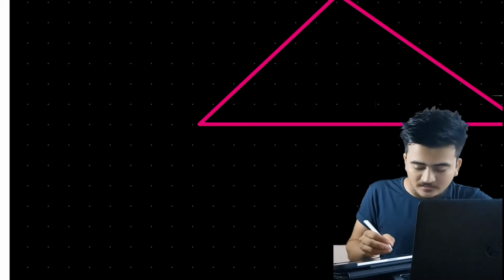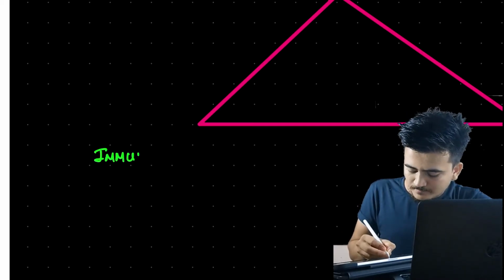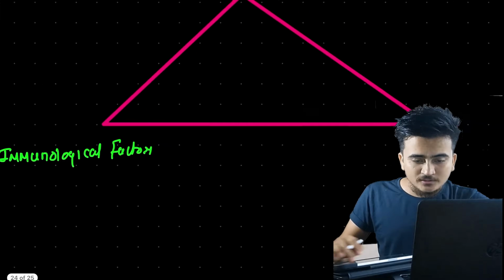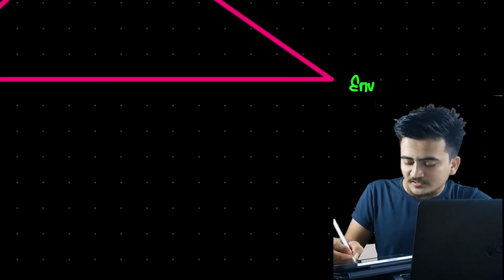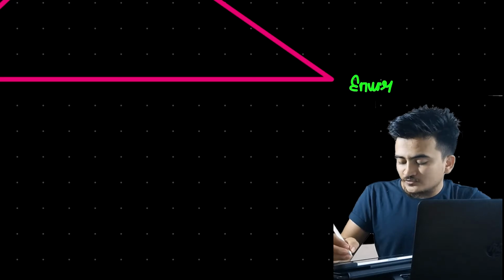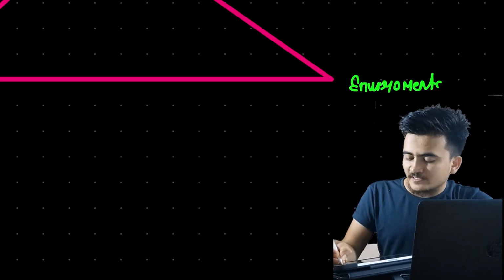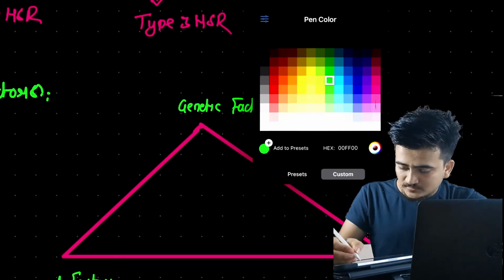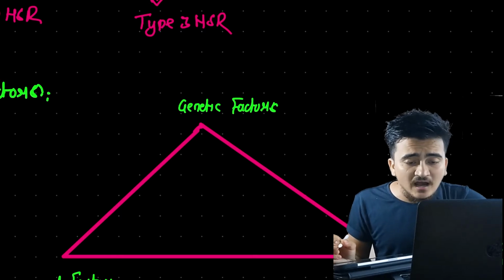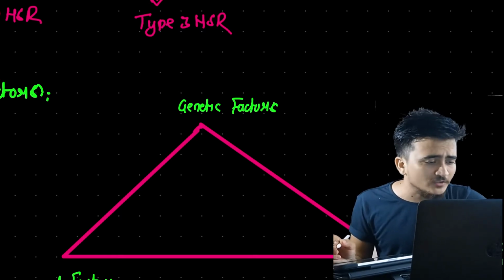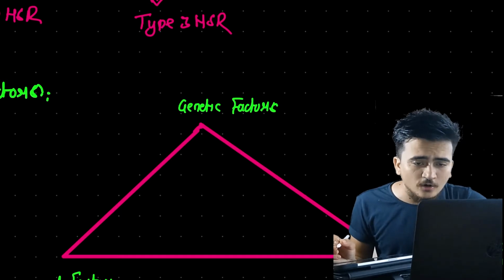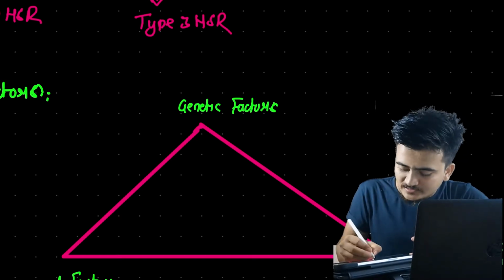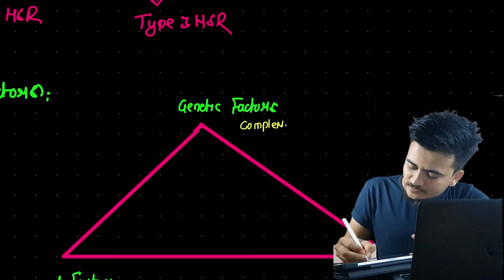Another is immunological factors. And another factor that we need to discuss is environmental factors, which we have already discussed: sunlight, UV rays. Now talking about the genetic factors, we have complement proteins.